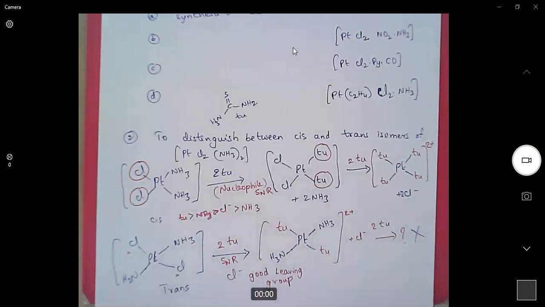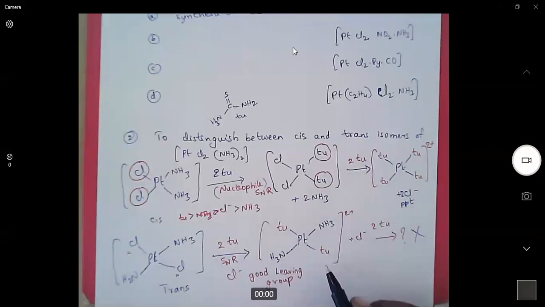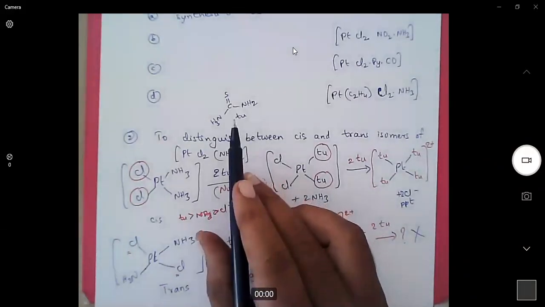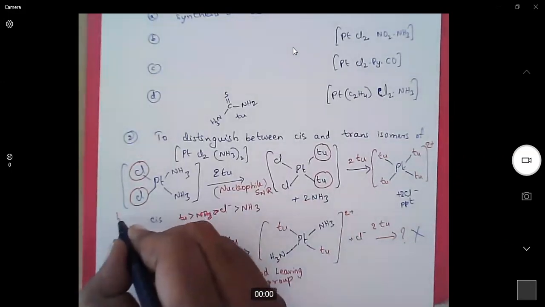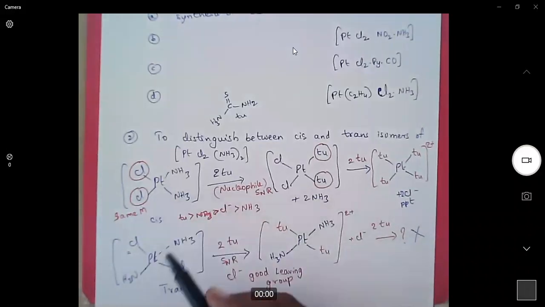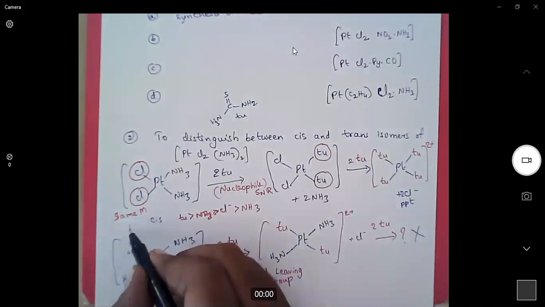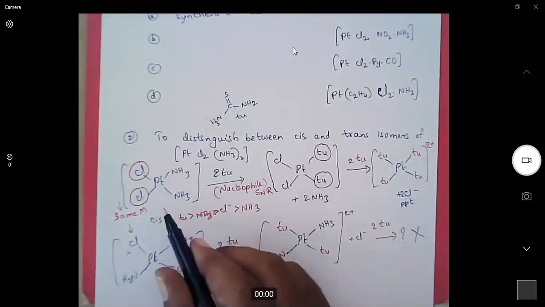Experimentally, after the reaction, you just take the precipitate, purify the precipitate and weigh it. The precipitate weight here and here will be different because thiourea is a large molecule which is having high molecular weight. Now, you start with the same molarity. Say for example, start with 1 molar solution of cis complex and 1 molar solution of trans complex. Start with the same molarity because molecular formula is same.